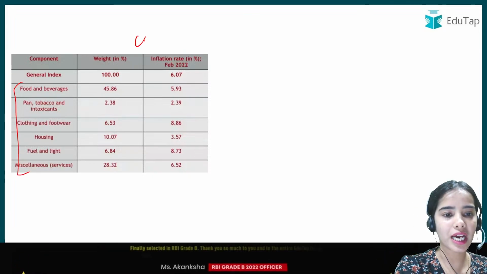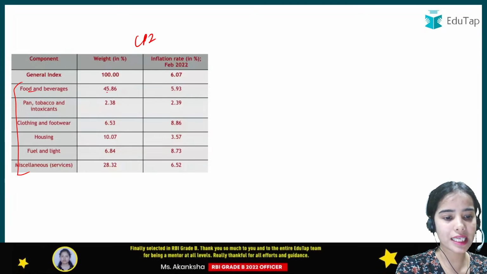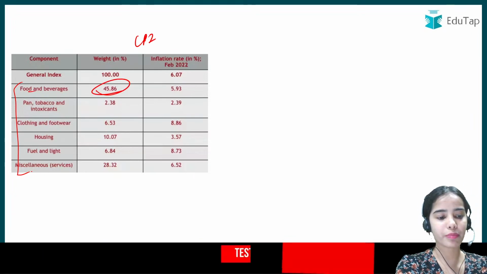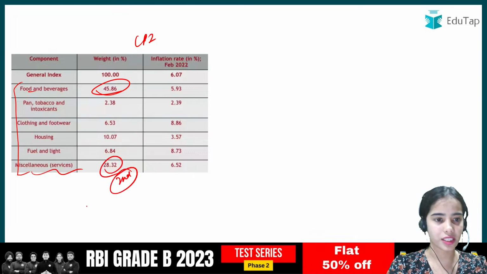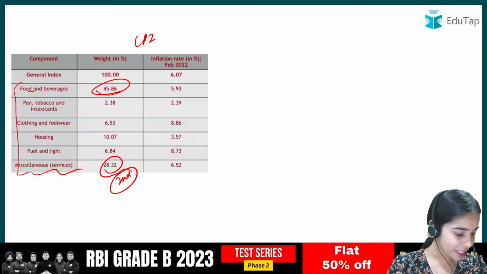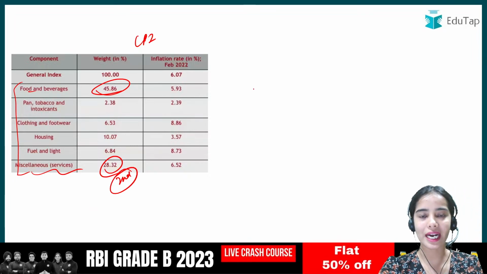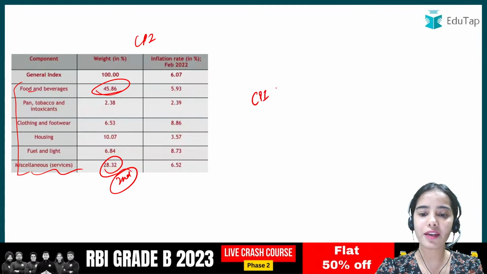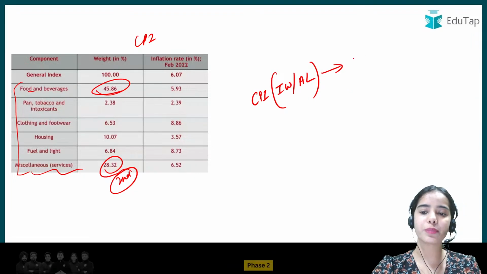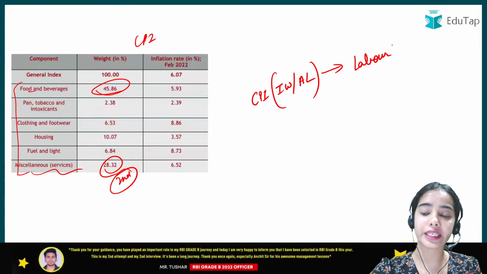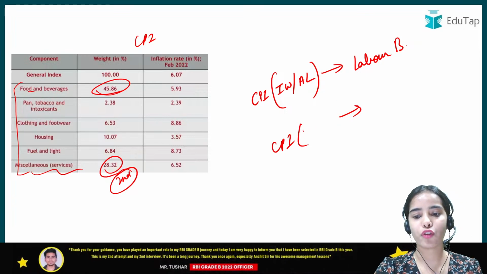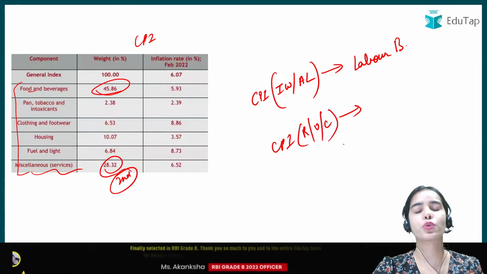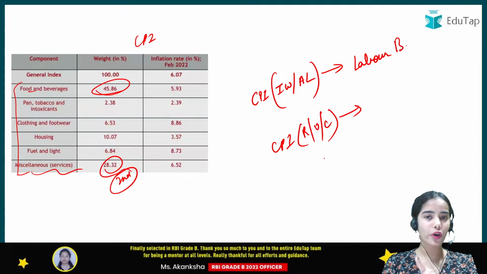In the CPI, food and beverages has the highest weightage, and then second is the miscellaneous, that is the services, and so on. I'm getting the answer Labor Bureau. That is absolutely correct. For the CPI for industrial workers and agricultural laborers, the data is provided by the Labor Bureau. For the CPI for rural, urban and combined, there is a question coming ahead, so you will tell me then.